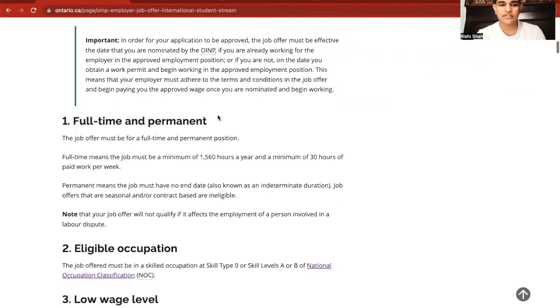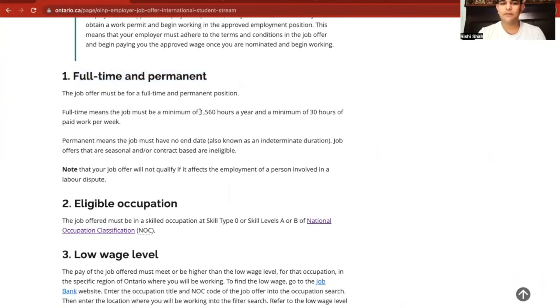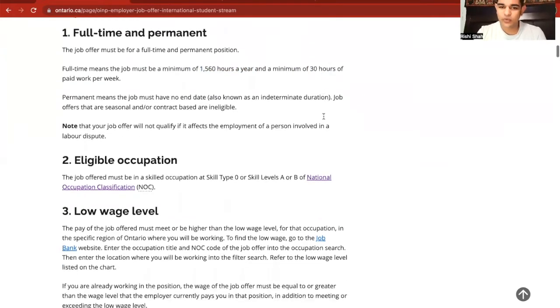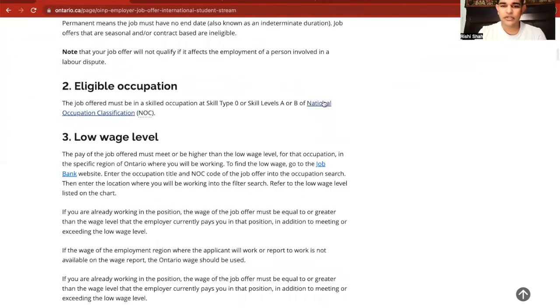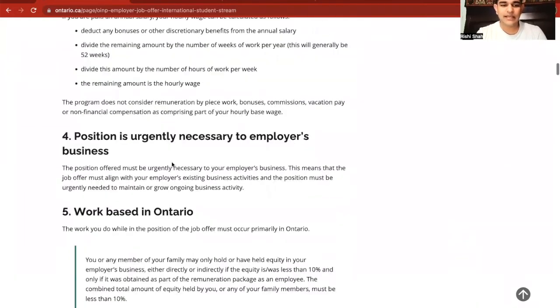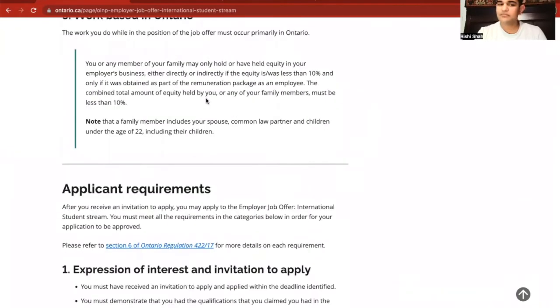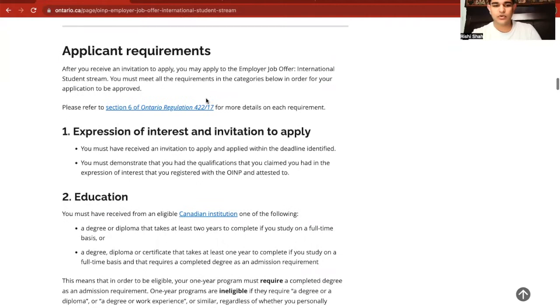And what is required is first a full-time permanent employment. Full-time meaning a minimum of 1,560 hours per year, which is a minimum of 30 hours per week. Generally, a working week is 40 hours, so don't worry about that. We'll look at the NOC, the National Occupation Classification, to find out which jobs fall under 0, A, and B. Minimum wage that everybody qualifies, so don't worry about that. And the job must be in the province that you apply from. Again, always met, so not to worry.